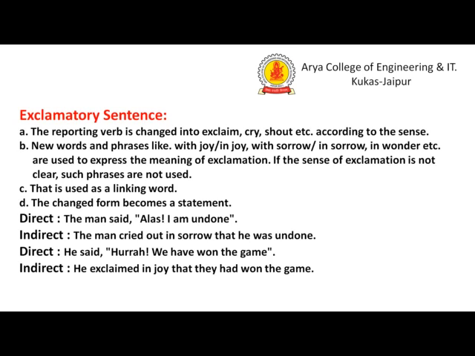Here is the example. After converting the reporting verb, that is used as a linking word, and the changed form becomes a statement. The man said, alas, I am undone. It's an expression of sorrow. So the indirect speech has to be written in this manner: the man cried out in sorrow. We can also use this: the man exclaimed with sorrow that he was undone.